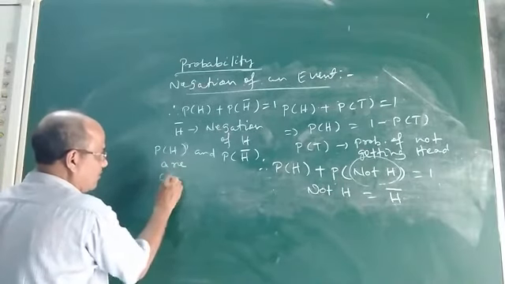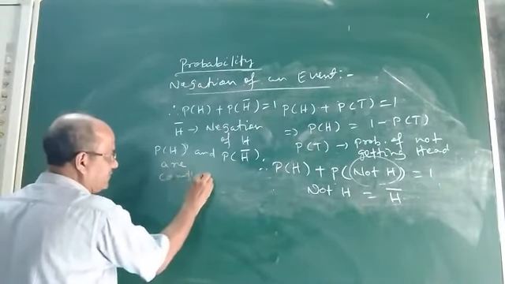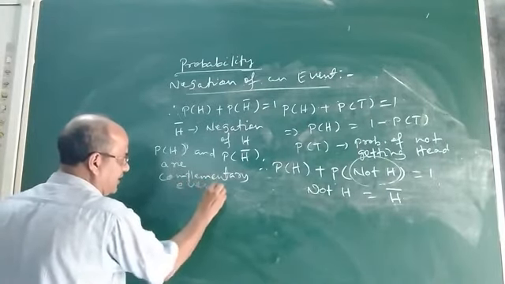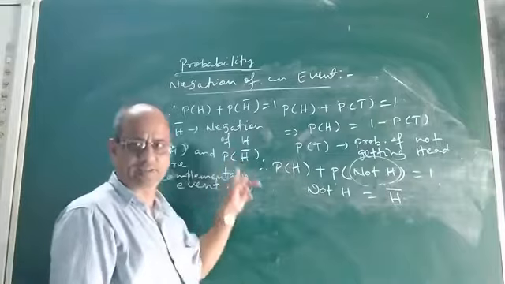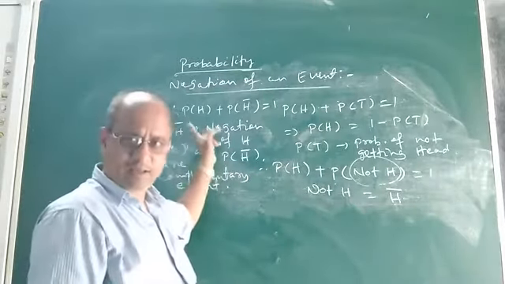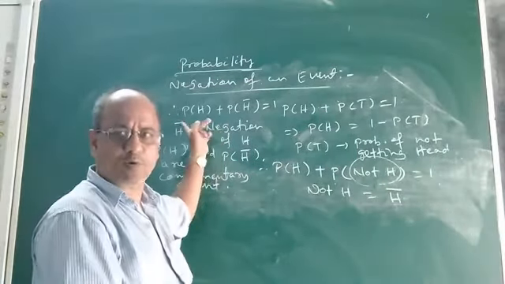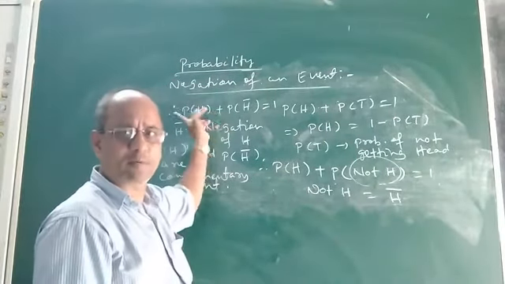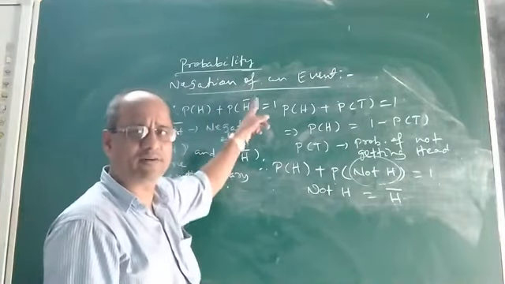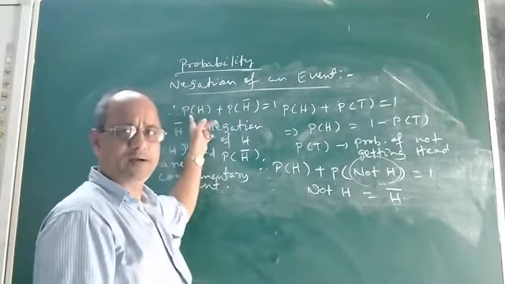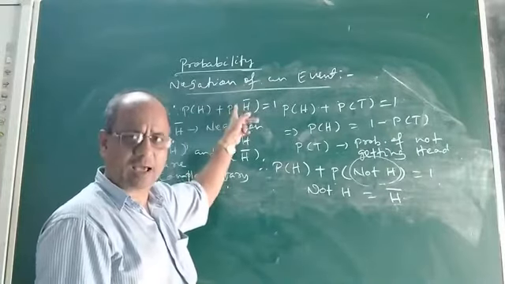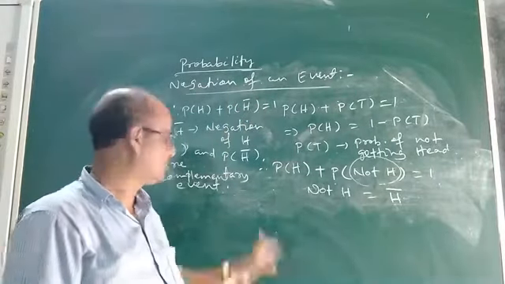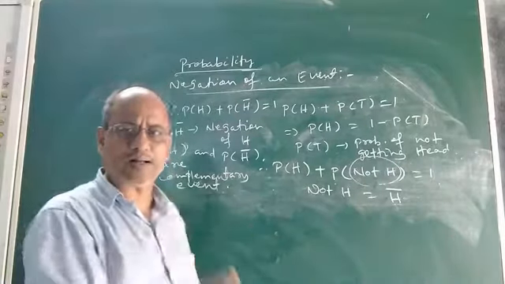They are called complementary events. Okay. So what are complementary events? This is a new thing which we have not read in class 8 and 9. See, not H means an event and not that event. If the probability of an event plus the probability of not that event is 1, then that event and that not-event, they are called what? Complementary events.